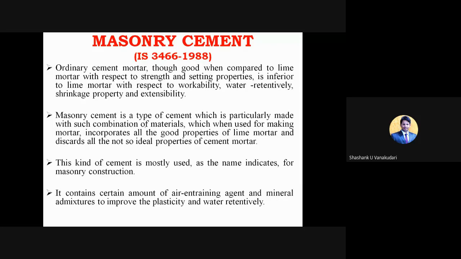Stone masonry in the building material construction subject in the previous semester. You have studied those, right? So that means arranging the building units one above the other, and in between that, they are going to place the mortar. Correct. So that mortar, whatever we are going to use, we can call it masonry cement.